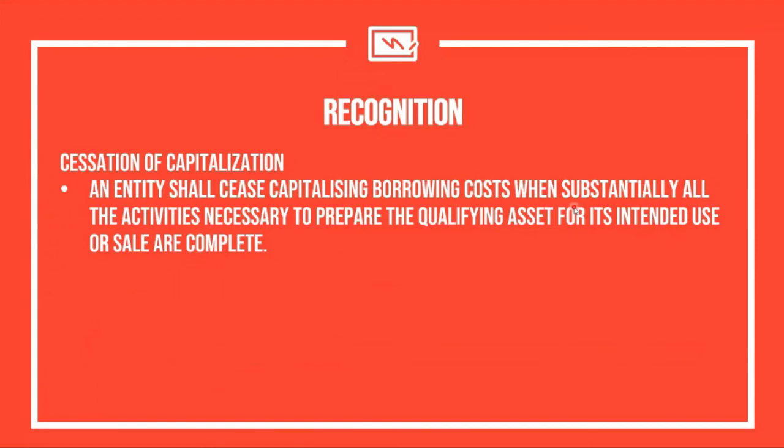Okay? So meaning, maybe for an item that is being constructed, what you simply need to do is to remove any items that are considered to be wastes or dirt on the facility. So then maybe it's already considered as substantially complete. So if what you need to do is only to clean the facility for final preparation, then maybe it's already substantially complete.